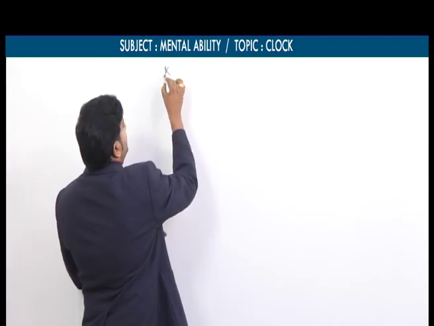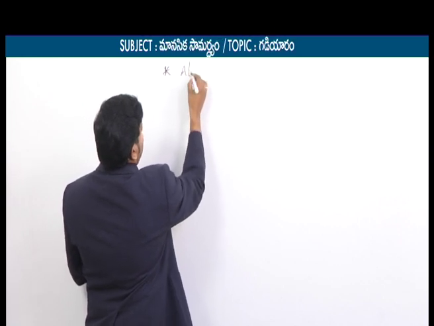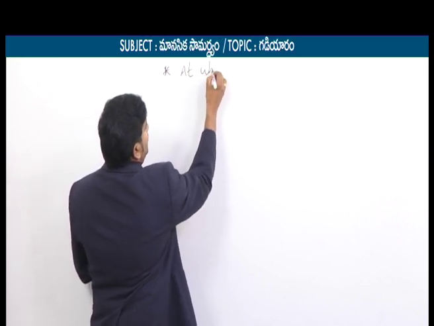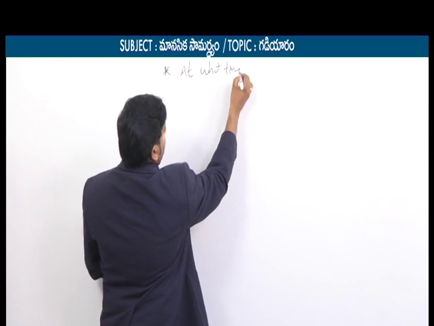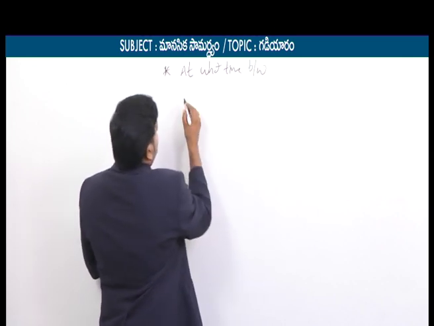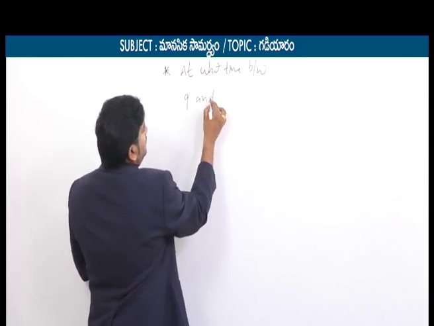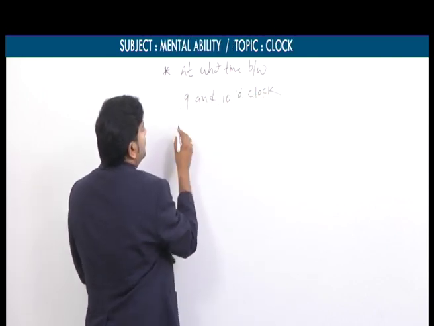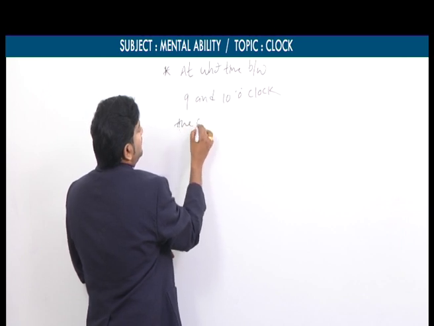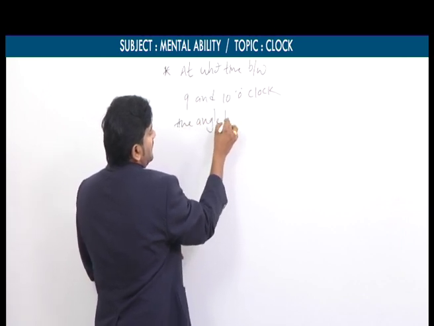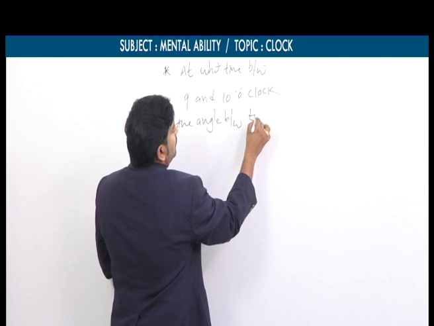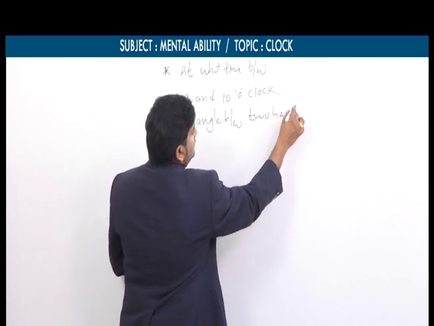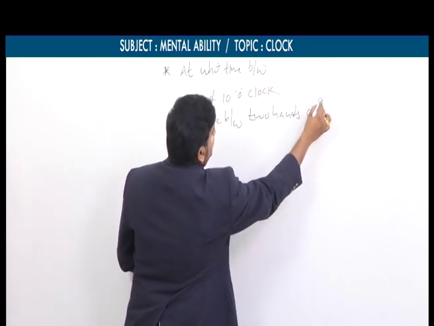We will discuss the second question. Second question is, for example: at what time between 9 and 10 o'clock is the angle between the two hands 0 degrees?